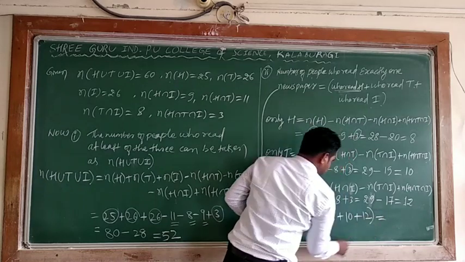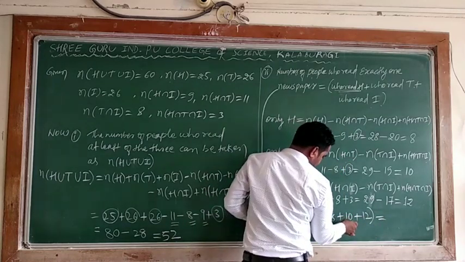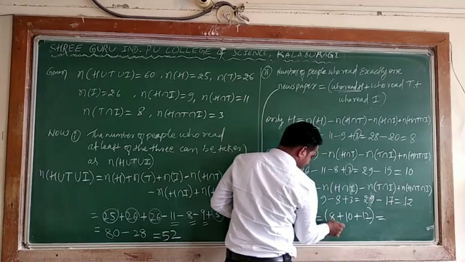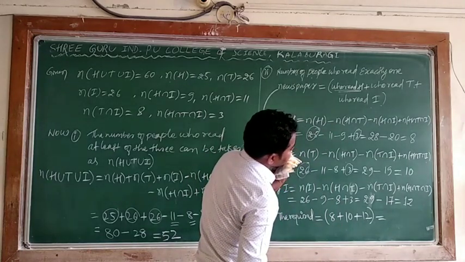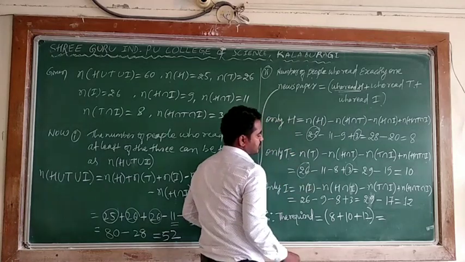So totally this is 10 plus 12 is 22 plus 8. There are 12, 10 and 8, that can be obtained by 20 plus 10 is 30.